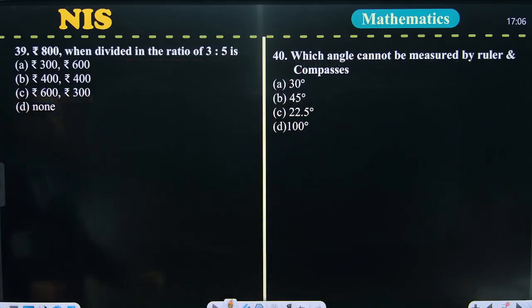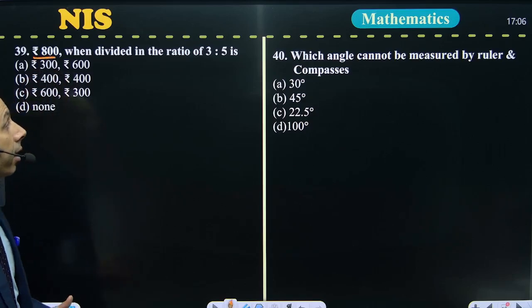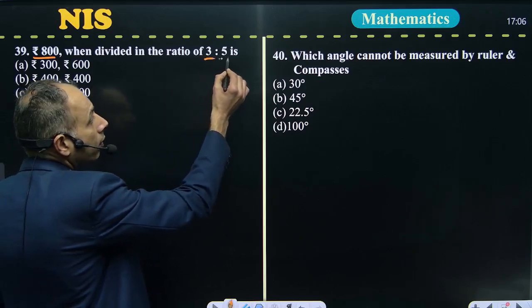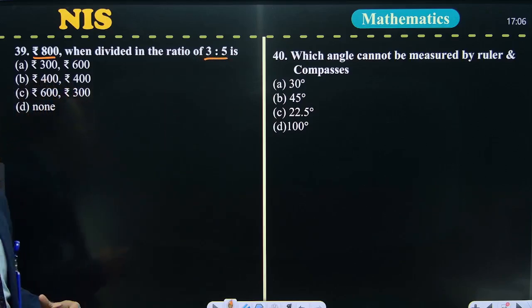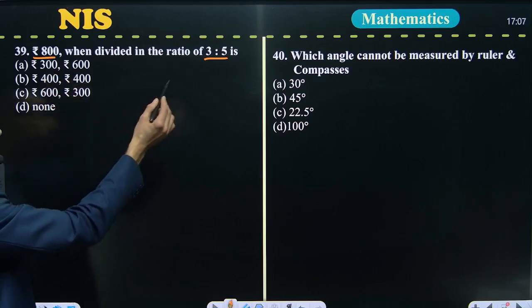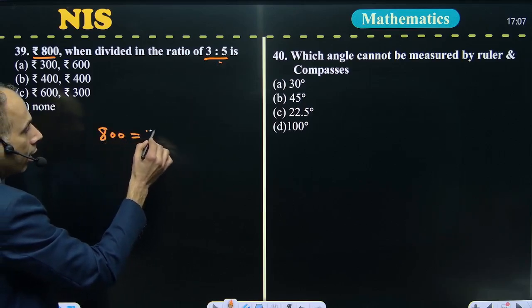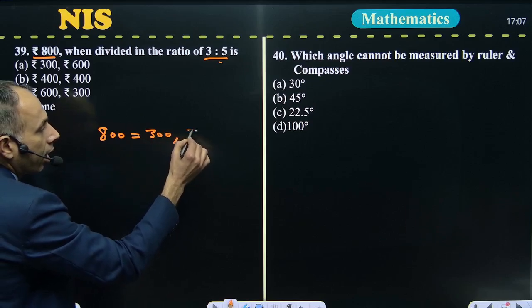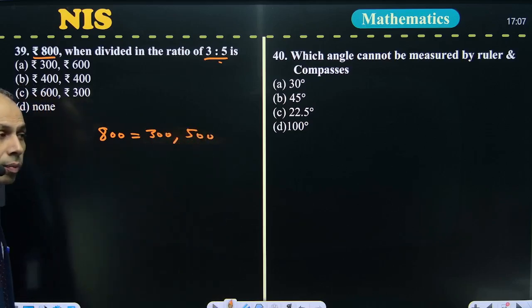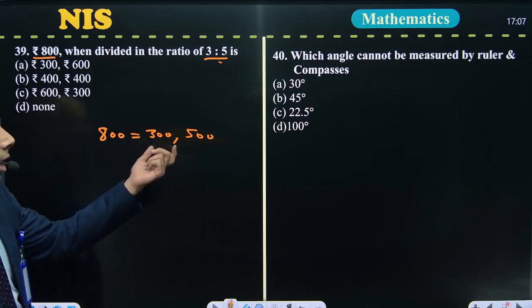In this question, rupees 800. We have to divide 800 in the ratio of 3 is to 5. If we want to break 800 in the ratio of 3 is to 5, it means 800 will be split into 300 and 500.